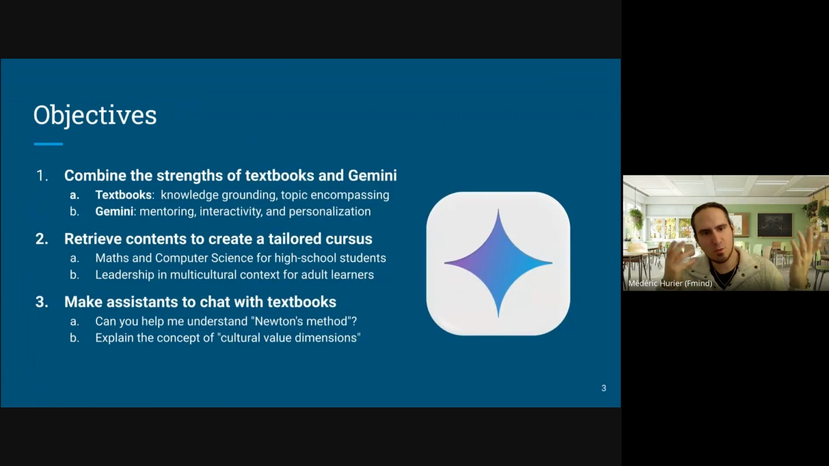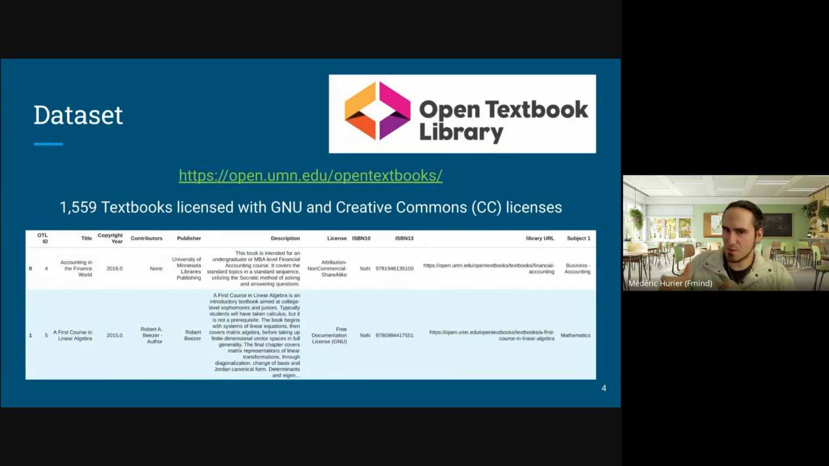So for that, I thought it would be interesting to combine the strength of textbooks and Gemini, using textbooks for the grounding and going deep into a topic, and Gemini for the mentoring, interactivity, and personalization. Two steps in the process. The first was to use a library of textbooks and find the one which is the most suited for the learning experience. And the second was to create an assistant from the textbooks found and help the student by answering interesting questions from them. So I had to create a dataset from these online resources called Open Textbook Library.